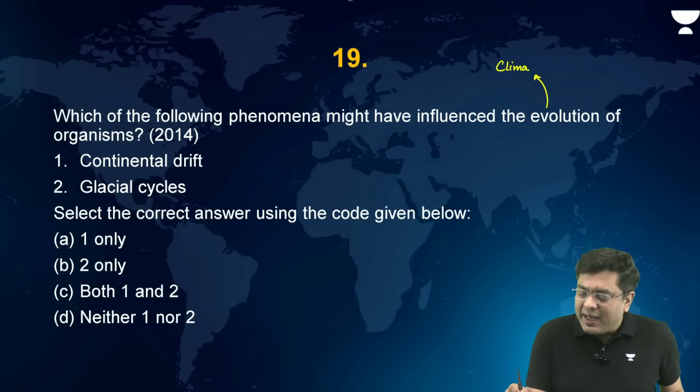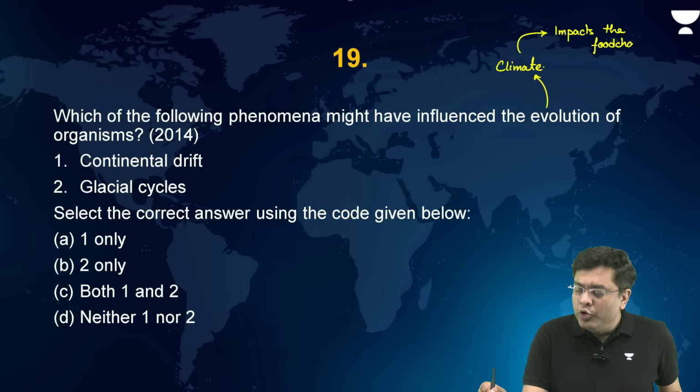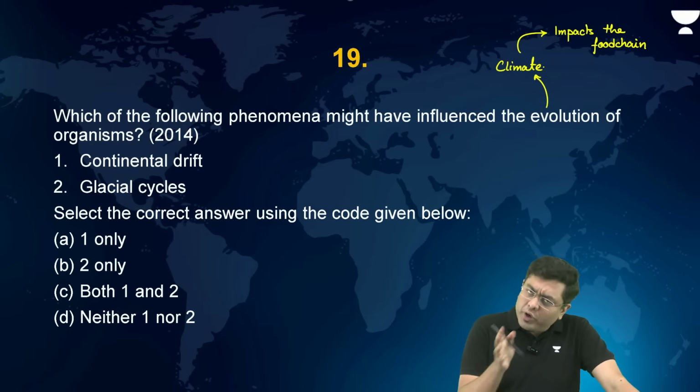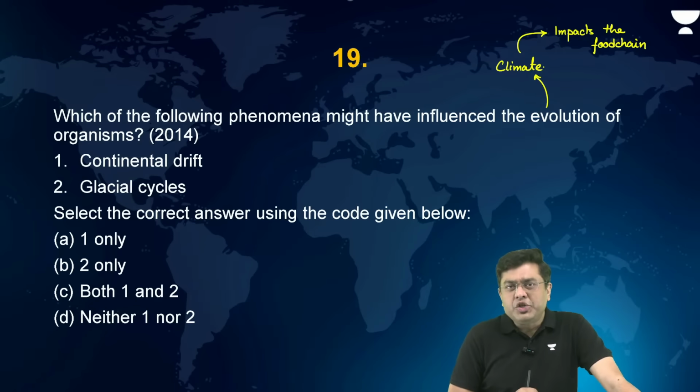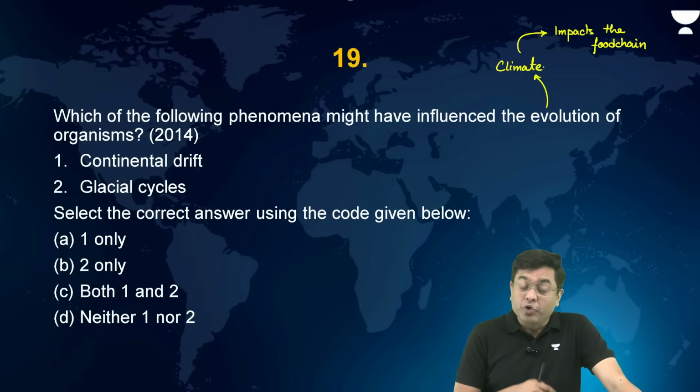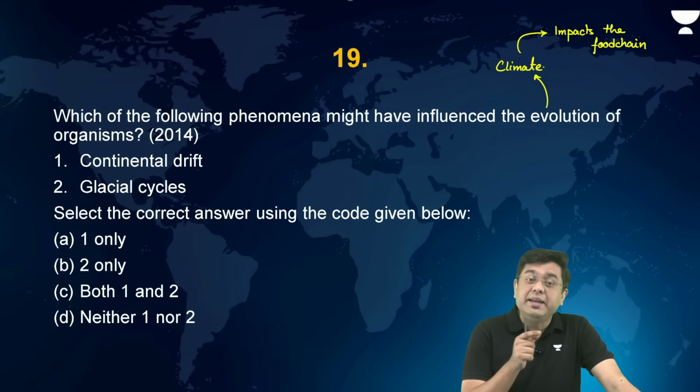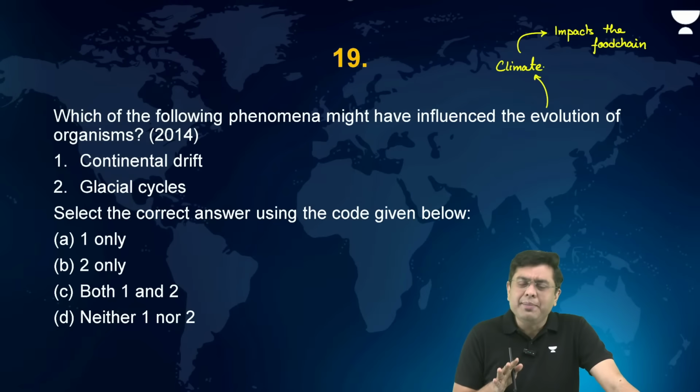and that climate impacts feeding pattern, the food chain, right? So that is what will lead to evolution overall. So here you have to understand which of these would have led to this climate change, and that would have led to the impact on the food chain. So continental drift.